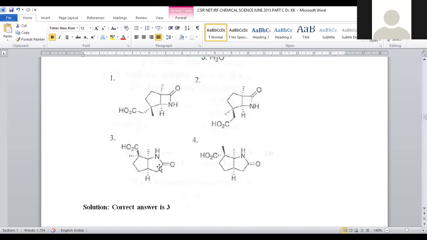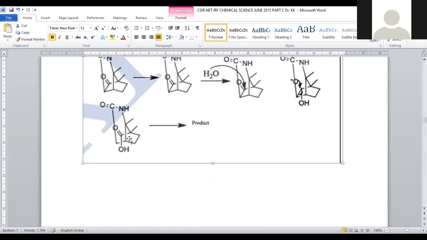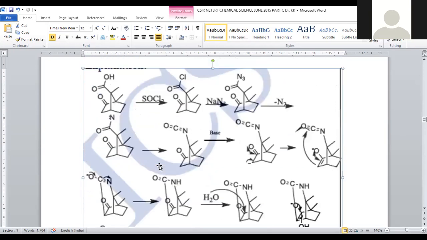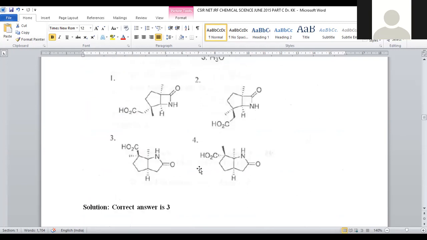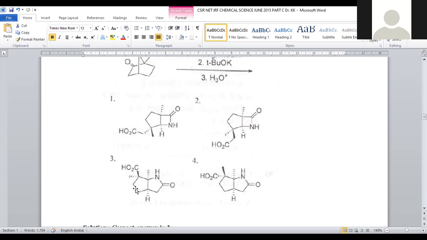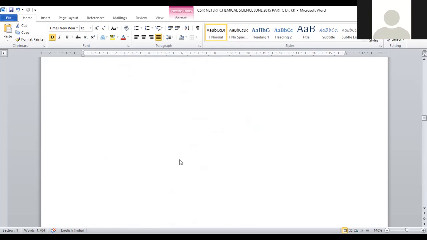A cyclic amide is called a lactam. This kind of lactam system has two 5-membered rings generated. Here you can clearly observe, this is one 5-membered ring. This is another 5-membered ring with the terminal COOH and C=O, NH functional groups in this ring, right? So that is provided in option number 3. The 5-membered ring systems are only available in options 3 and 4. But stereochemistry matters. Here, the stereochemistry of the carboxylic acid will be towards the viewer. That is available in option number 3. For question number 96, option number 3 is the correct answer.